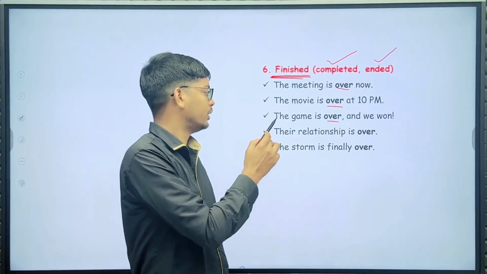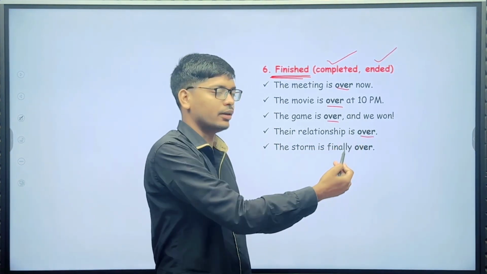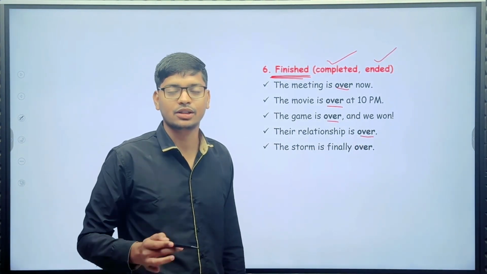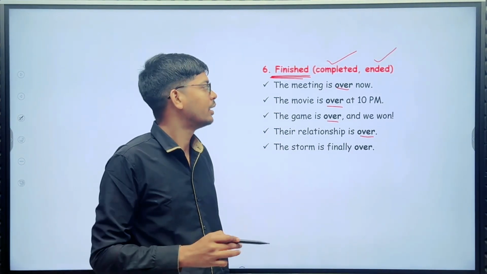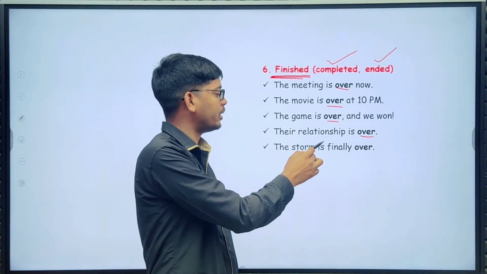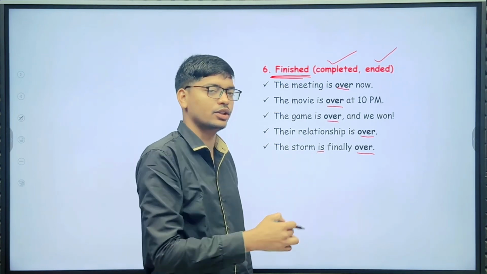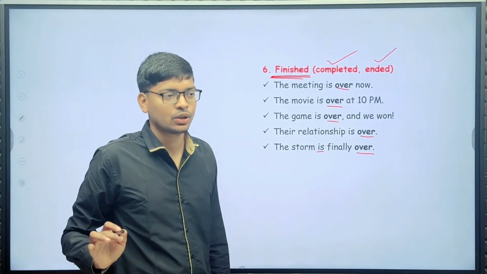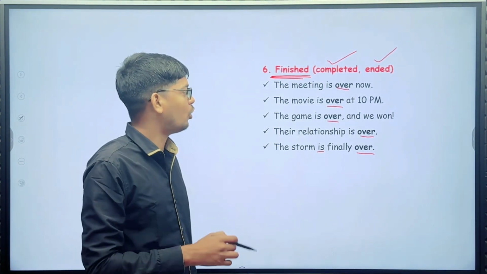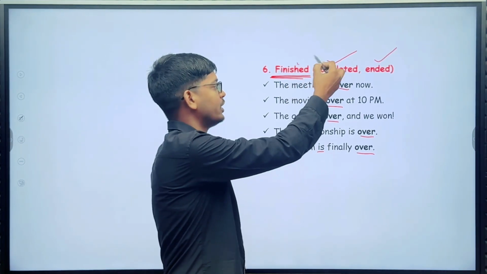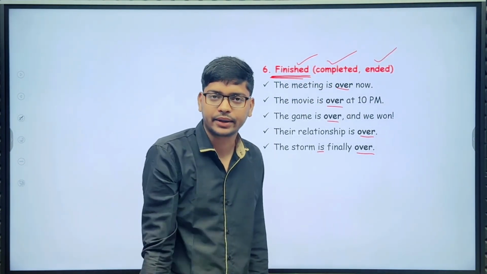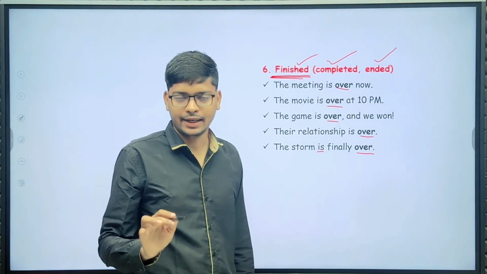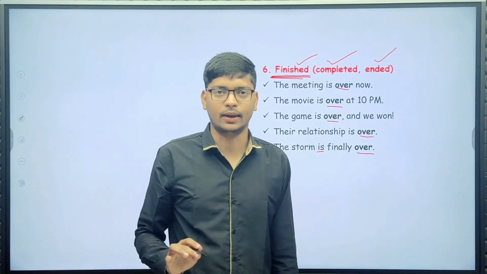Their relationship is over. The storm is finally over. So you can easily use "over" in the sense of something finished, completed, or ended. Let's see the next use of "over."